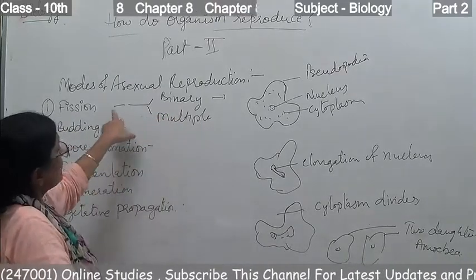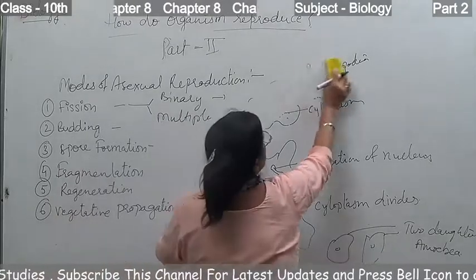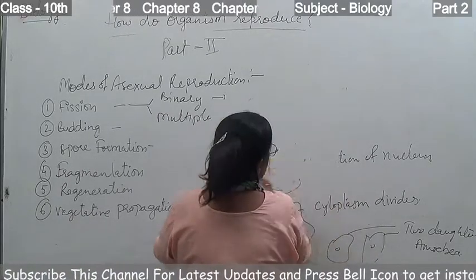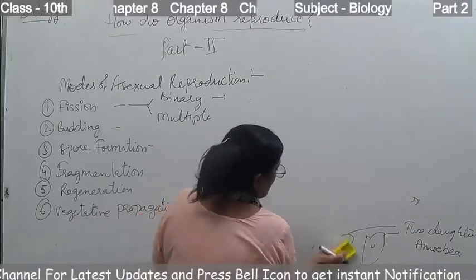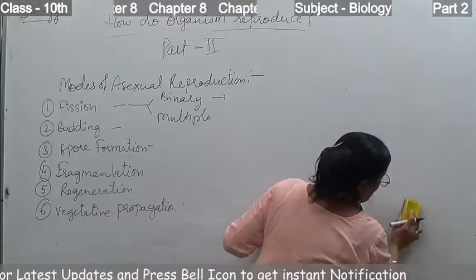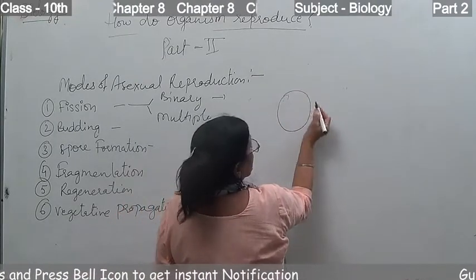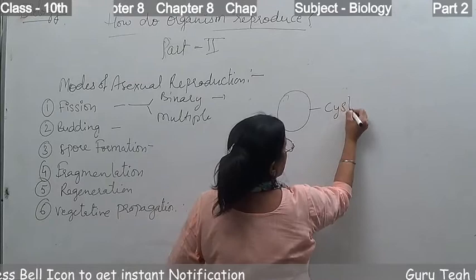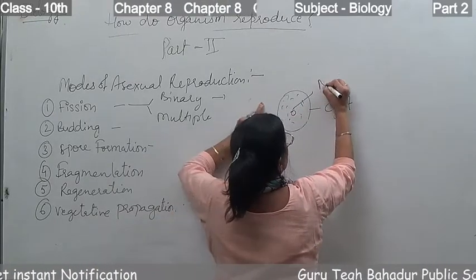Now the second type of fission is multiple fission. It takes place in the case of plasmodium, that is a protozoan. The cell of plasmodium has one nucleus.